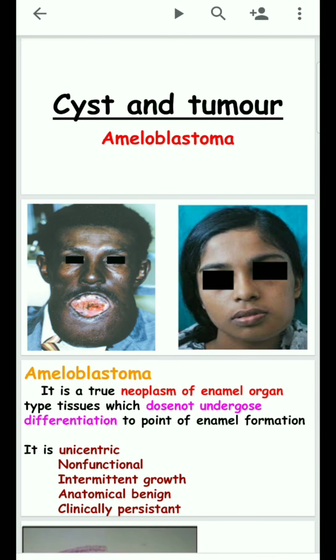Today we have to discuss the topic of ameloblastoma, a cystic tumor. The term ameloblastoma is ameloblast plus oma. The oma represents a benign neoplasm. What is a neoplasm? A neoplasm is nothing but uncontrolled growth. Benign means growth occurs only in a particular area. So when the enamel forming cells undergo uncontrolled growth in a particular area, that is called ameloblastoma.